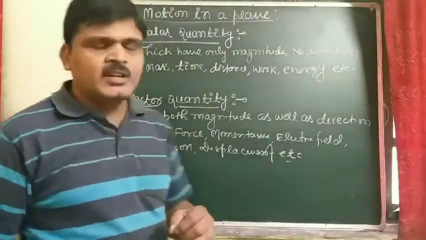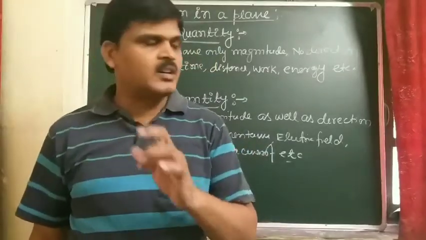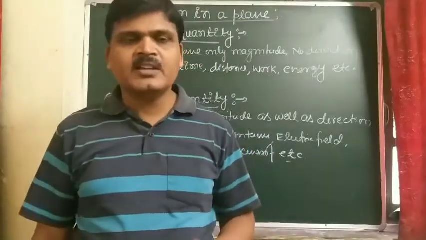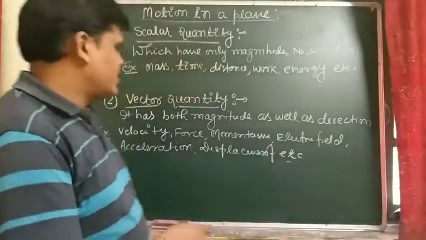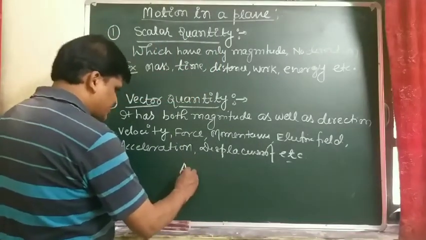And students, a vector quantity can be represented by a sign. A vector has a notation.